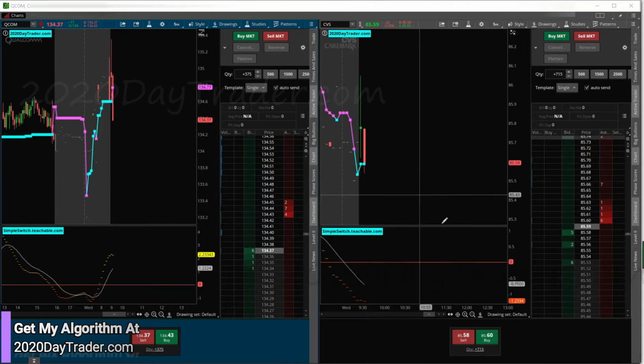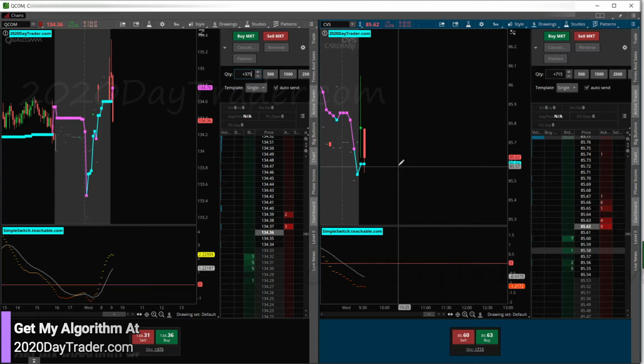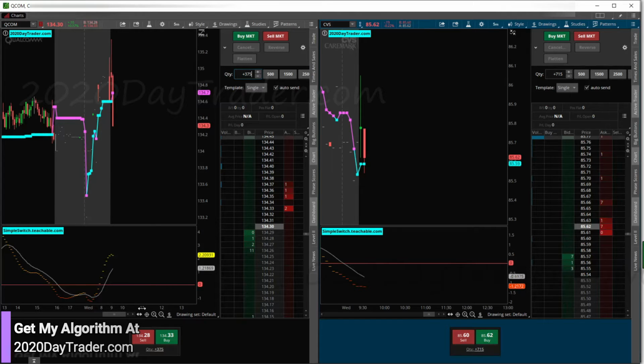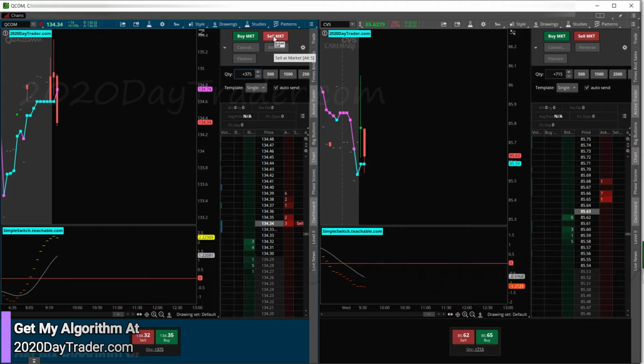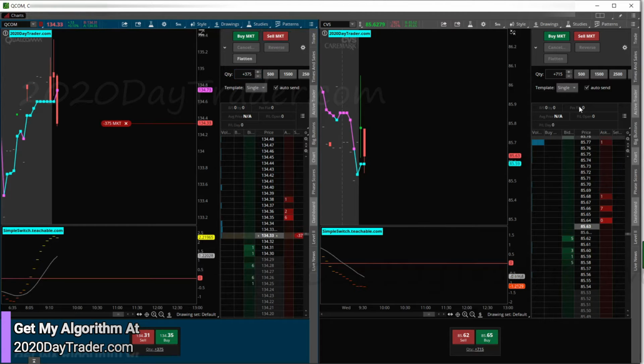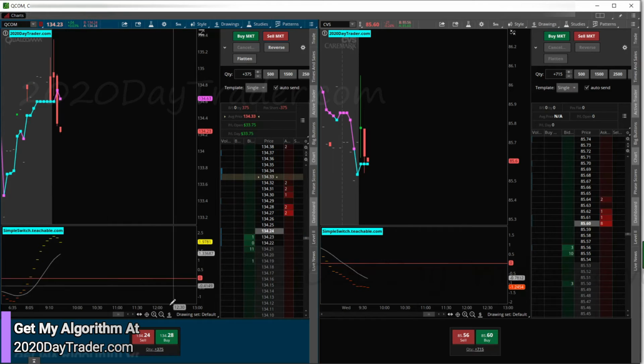If this one confirms, a little extended on the permission, but we're good. If not, I'll speed bump it. QCOM has a tower candle kicking here, but we'll speed bump it as well if we need to. 5, 4, 3, 2. And no trade on CVS. All right, so we're just in QCOM.